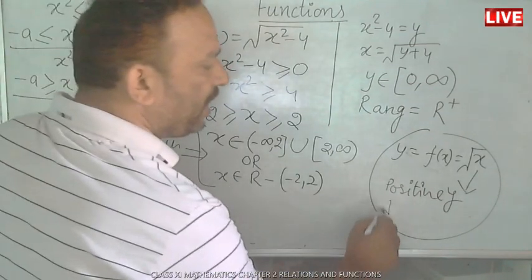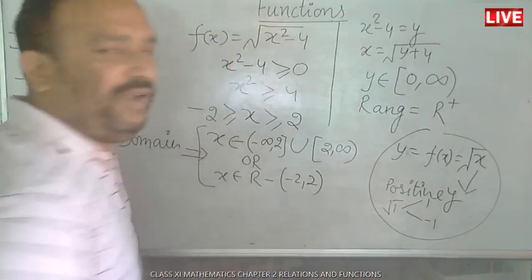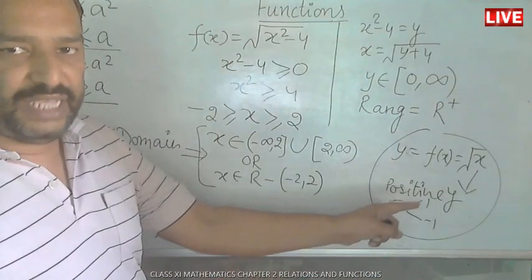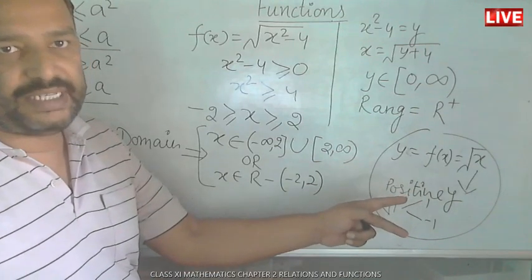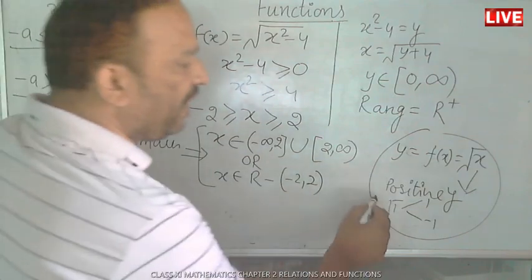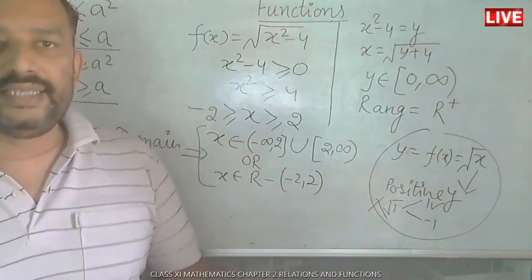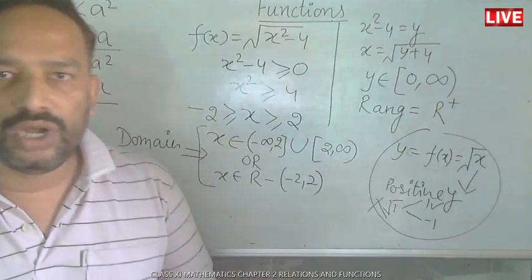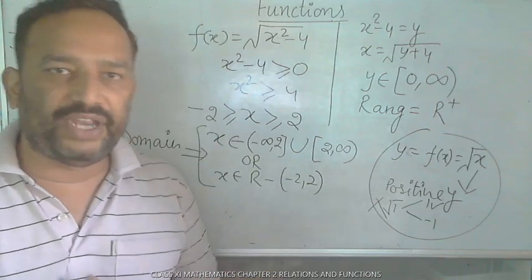For example, under root 1 gives you 1 as well as minus 1. If we take under root 1 as plus 1 and minus 1, it is something like one-many. And one-many is not permissible in functions. So it is not a function. That's why we simply take positive values as a result. This is about how to find the domain and range of a function and the simple definition of a function.